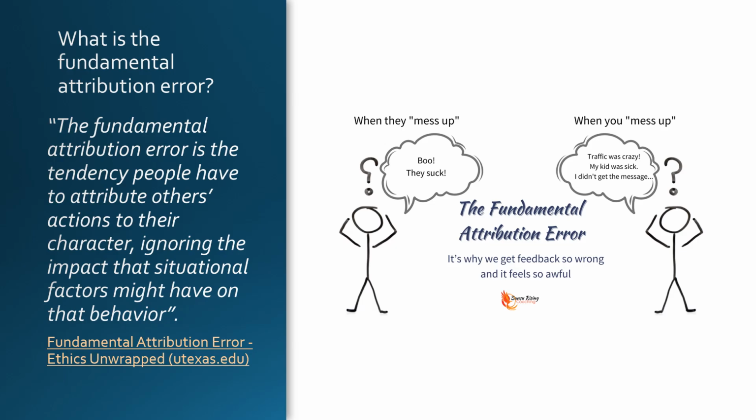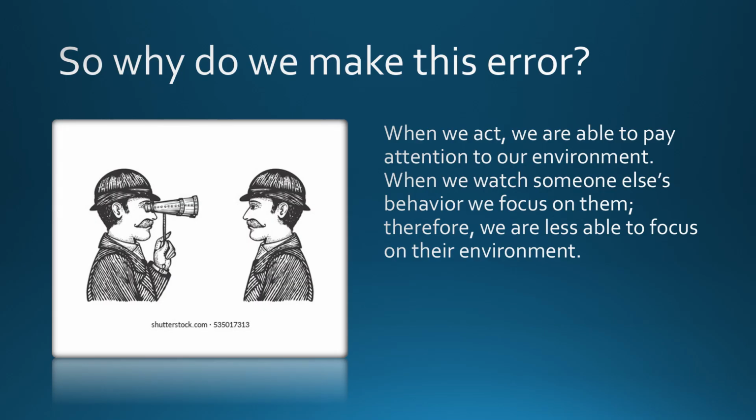Well, why do we do this? When we act ourselves, we're able to pay attention to our environment. If I'm doing a certain behavior, I can look at my environment and see what's going on. But when I watch someone else's behavior, I tend to focus on that person and not so much on their environment, which makes sense because our brains really can't take in every specific thing in their environment. So that's one reason that we make that error. I also think we make that error simply because we like to blame other people's downfalls on their traits. This must be internal, and we tend to not want to take the blame when we make mistakes. We'd rather blame it on something in our environment.